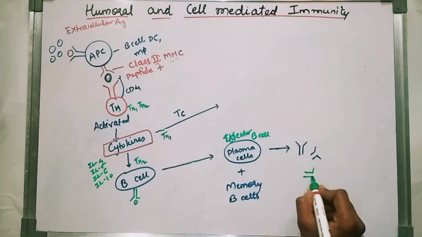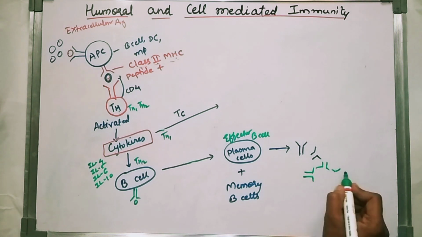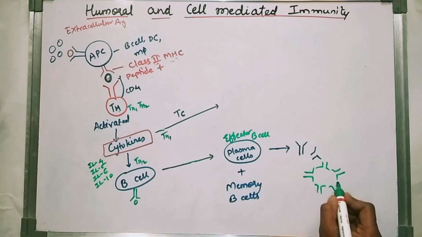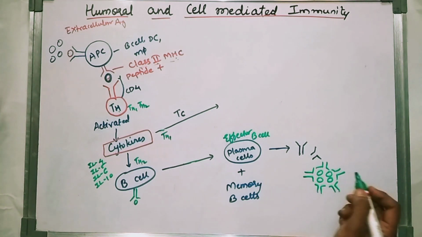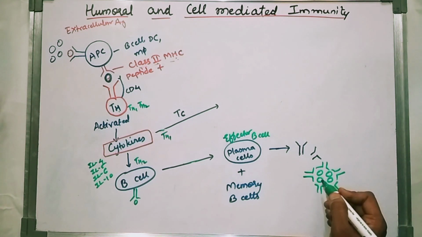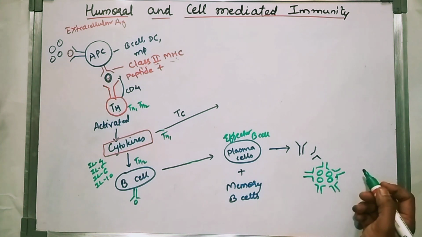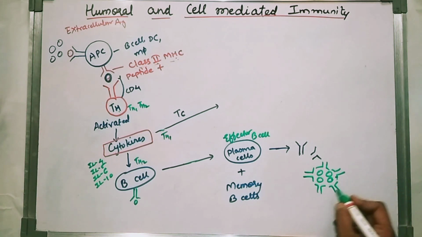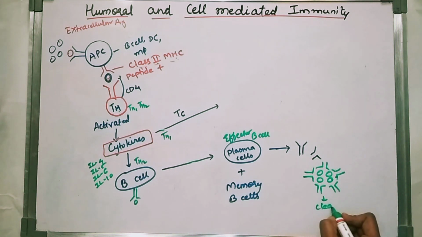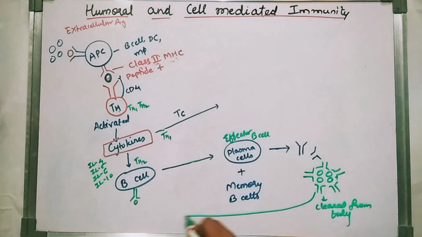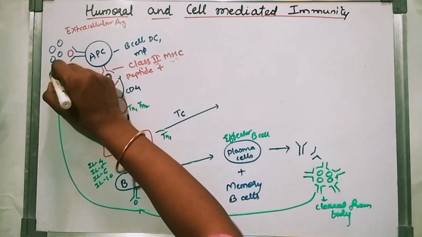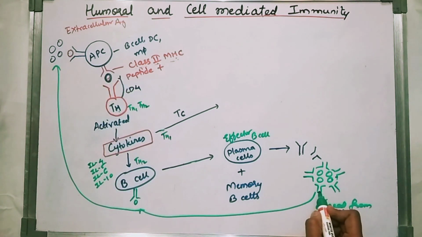So how will the antibody attack the antigen? Epitopes are present on the antigen and paratopes are present on the antibody. They will cross-link and produce different types of reactions, and ultimately the antigen will be cleared from the body. This particular antibody is specific for this particular antigen.